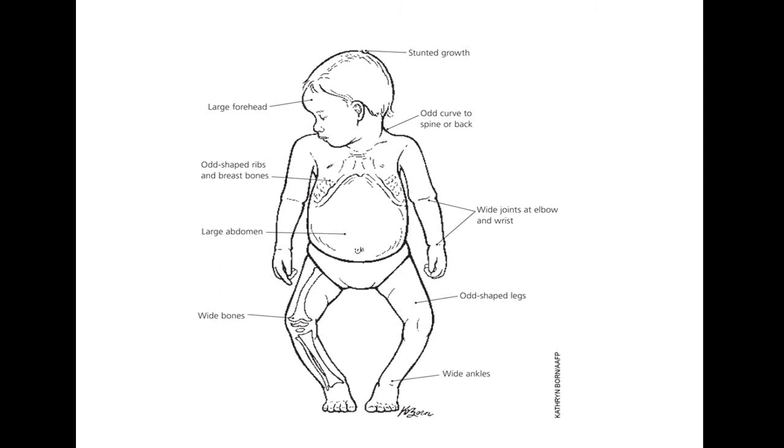Here, the breastbone projection is shown in this diagram, which is known as pigeon chest, with a large forehead and stunted growth of the skull region.